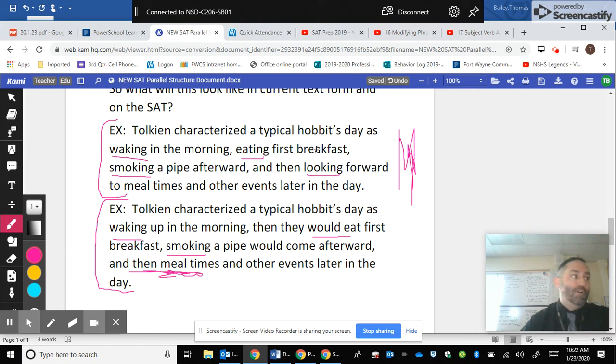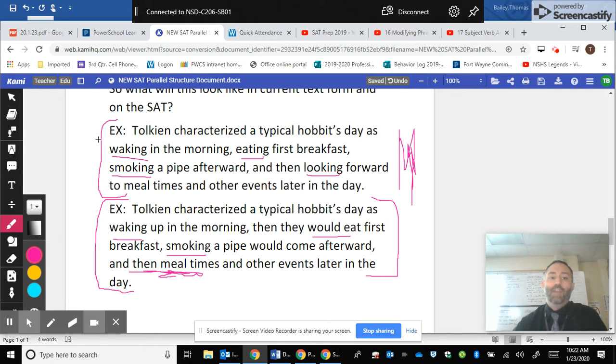This first one is good parallel structure. The second one is bad parallel structure. Now, what will this look like on an SAT? They will put a sentence that looks like this one in the actual writing itself, and they'll ask you, what is the best revision to this sentence that would make it match the other patterns, or would just be a better sentence?